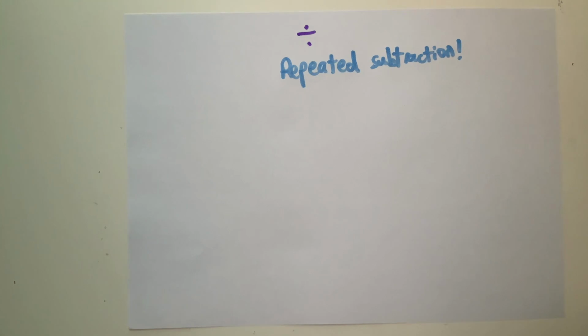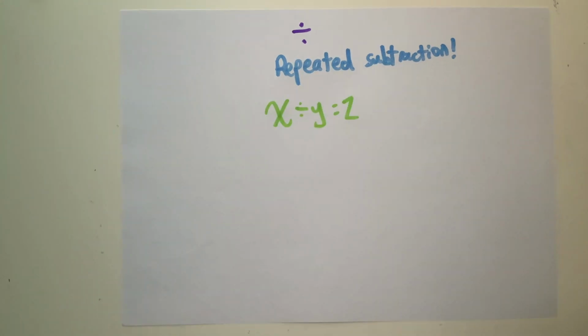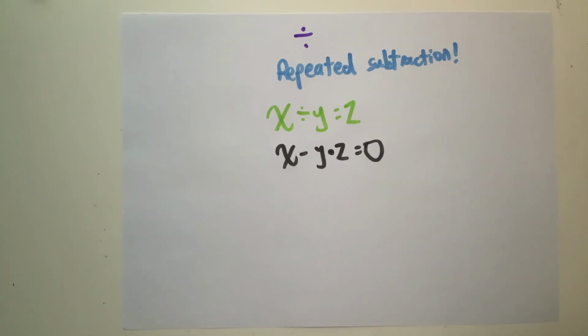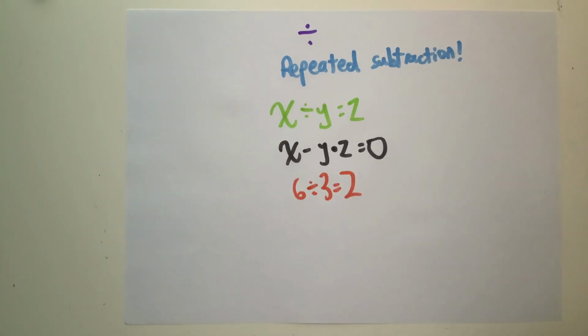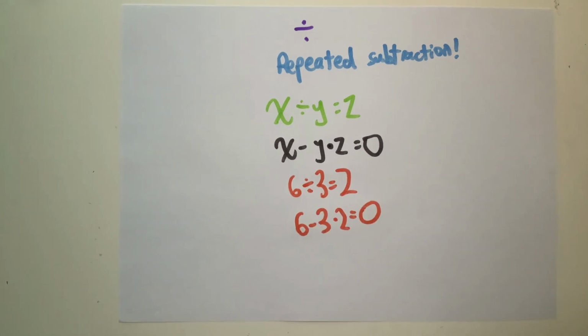Division. What is the operation of division? Division is, fundamentally, repeated subtraction. For example, x divided by y equals z essentially means y needs to be subtracted z times from x to reach 0. For instance, 6 divided by 3 yields an end result of 2, since 2 3's can be subtracted from 6 to obtain 0.